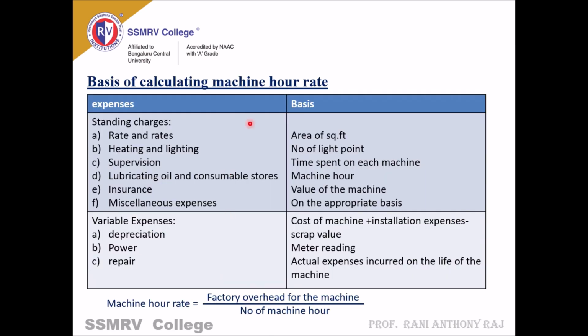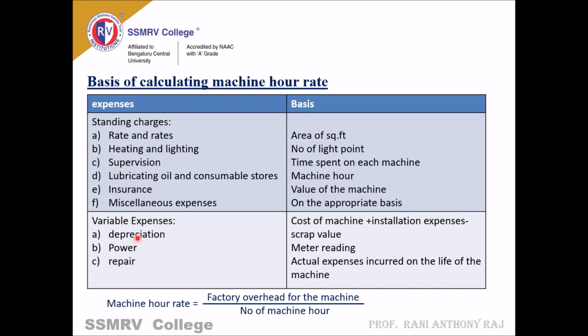Basis of calculating machine hour rate. These are the expenses, that is standing charges and variable expenses, on the basis of which the machine hour rate will be calculated. Standing charges: rent and rates, based on area in square feet; heating and lighting, based on number of light points; supervision, time spent on each machine; lubricating oil, machine hours; insurance, value of machine; miscellaneous expenses on the appropriate basis.